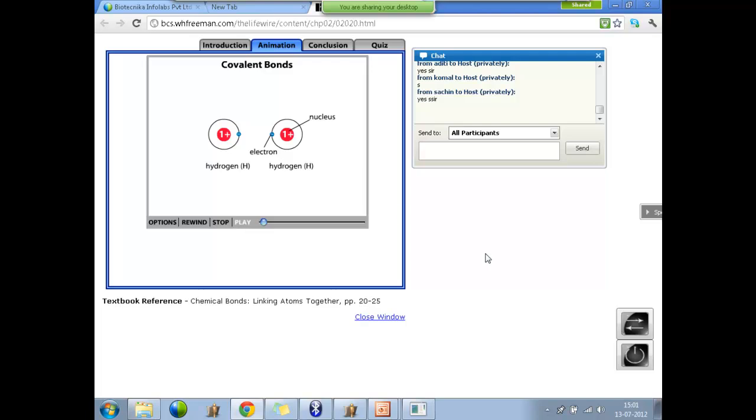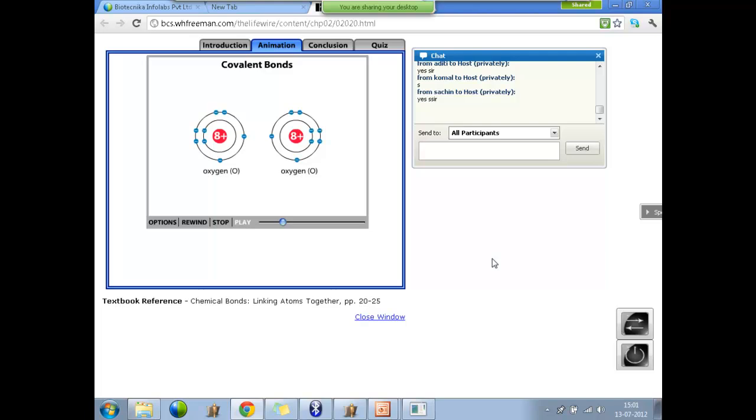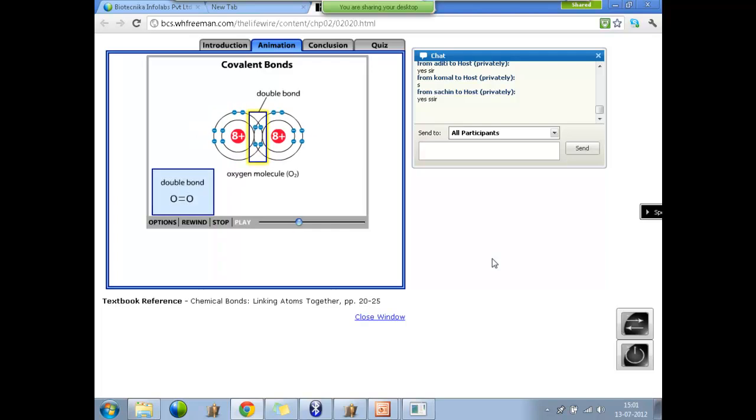A covalent bond results when 2 atoms share electrons. In the case of 2 hydrogen atoms, each shares its single electron with the other. This sharing allows each to fill its electron shell with 2 electrons. The pair of shared electrons constitutes a covalent single bond. Let's now consider oxygen, an atom with 8 electrons. 2 electrons fill the innermost shell, and the other 6 electrons reside in the next shell. This outer shell needs 2 more electrons to complete it, the octet rule. 2 oxygen atoms form a covalent double bond by sharing 2 electron pairs from their outer shells.